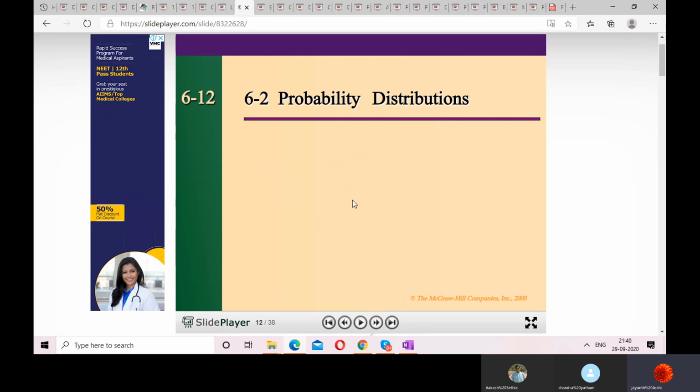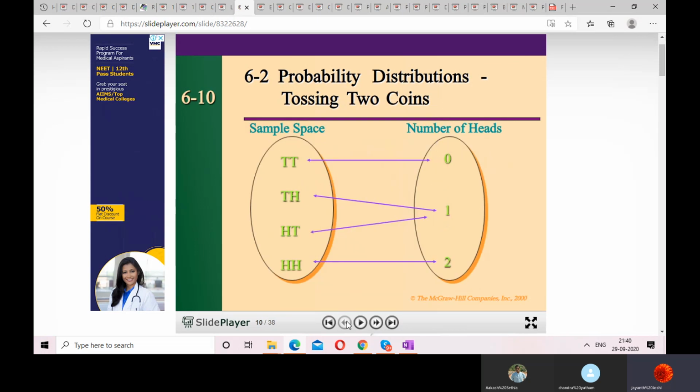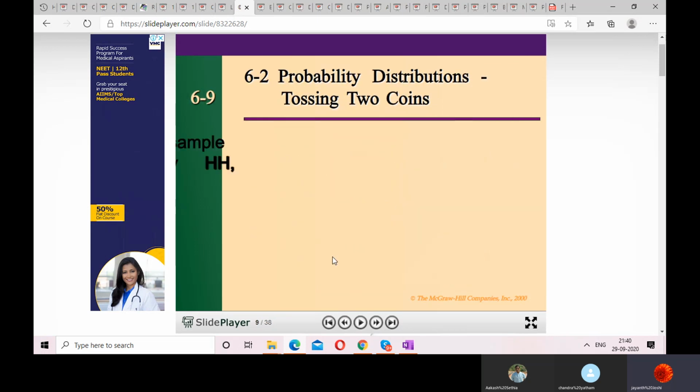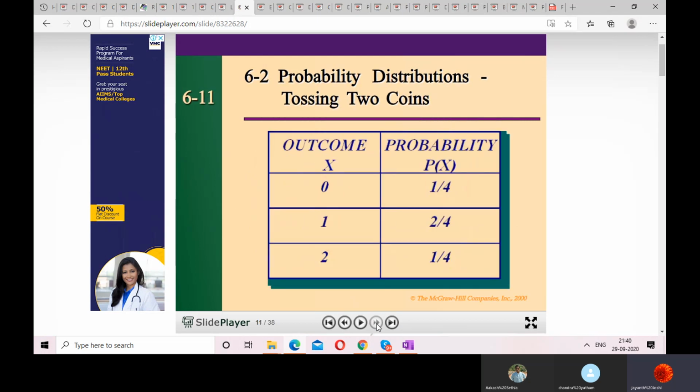Now, let us put these probabilities along with their outcomes in the distribution. A probability distribution consists of the values of a random variable. So what are the values of the random variable here? 0, 1 and 2. These are the values of the random variable. So what is a probability distribution?